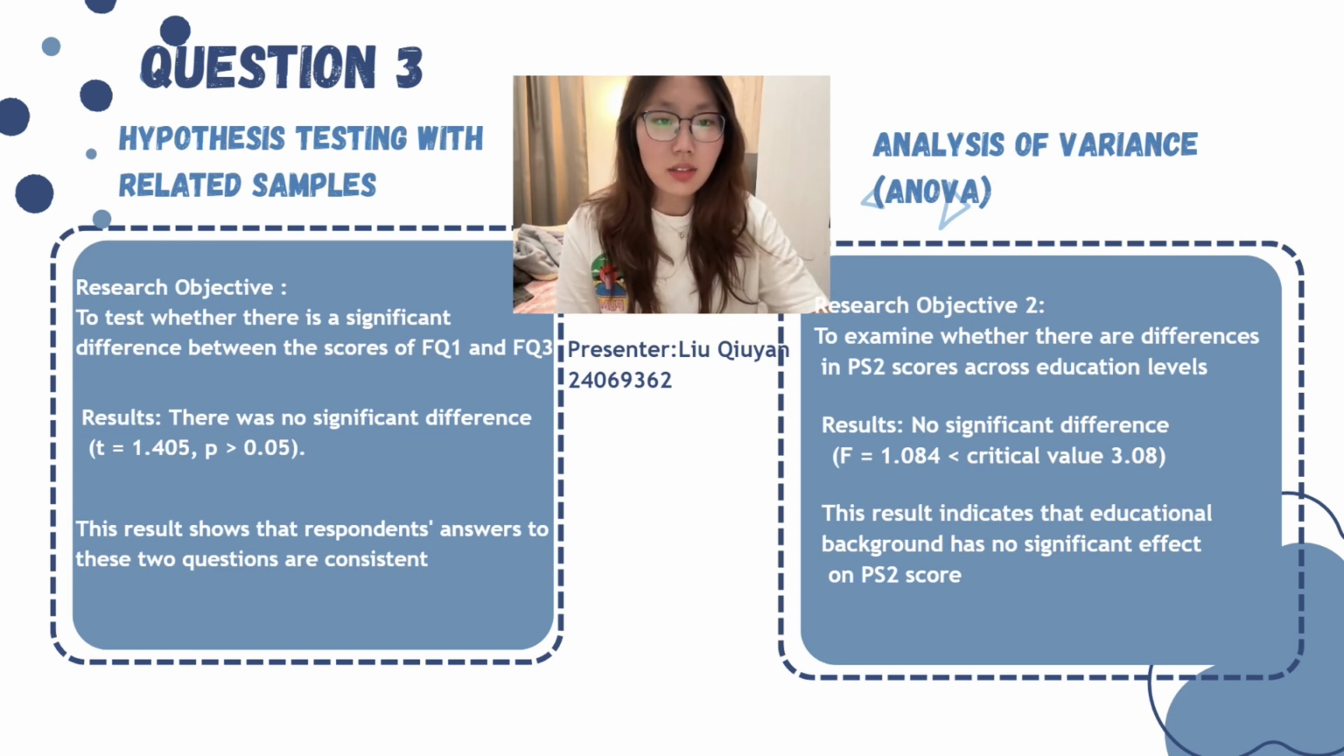Second is analysis of variance. Analysis of the effect of different levels of education on PS2 item ratings. The average scores of the three groups are close, and the F value is 1.084, which is less than the critical value of 3.08. The results show no significant effect of education level on ratings, indicating that this variable had a small effect in